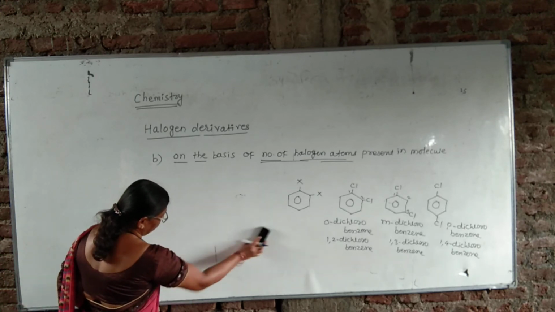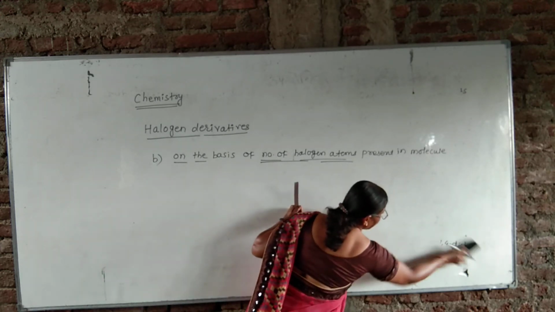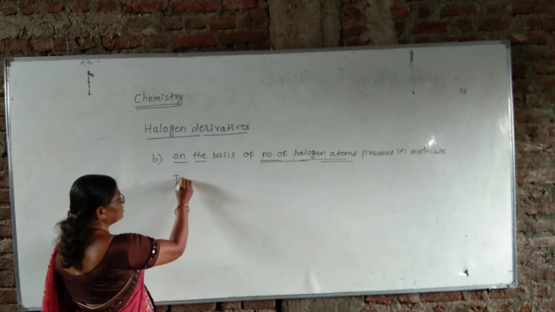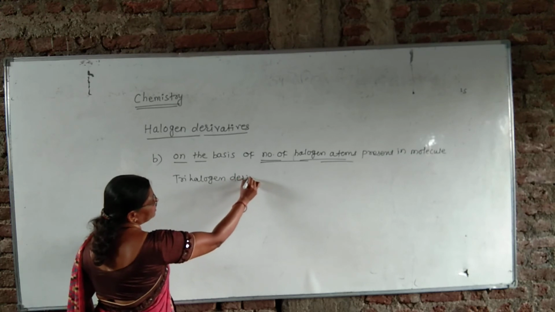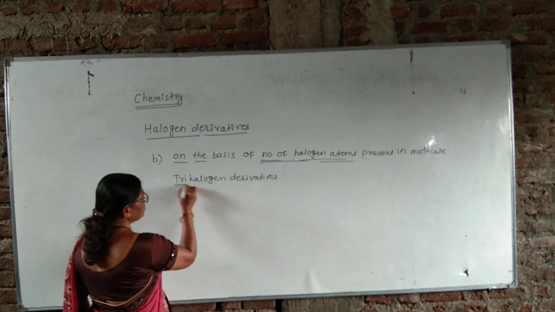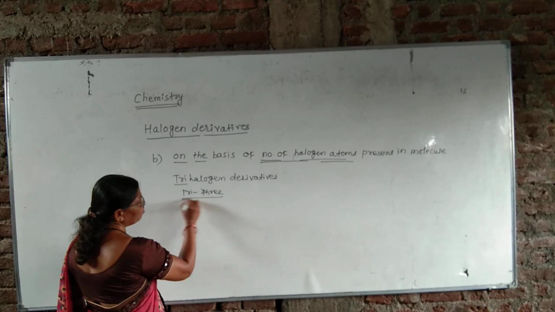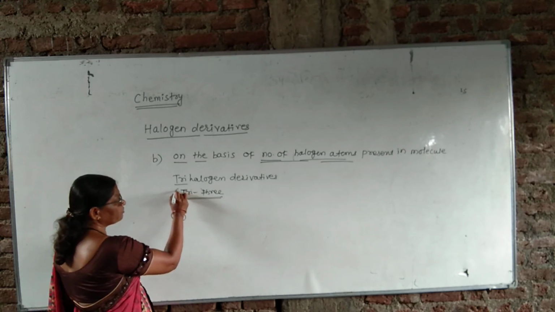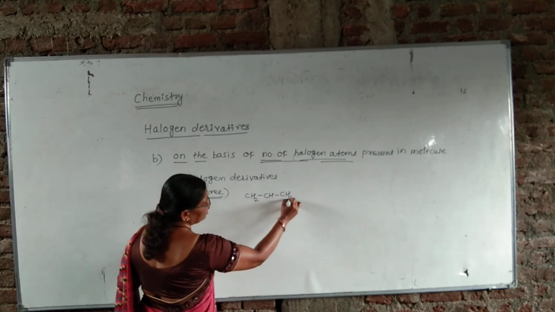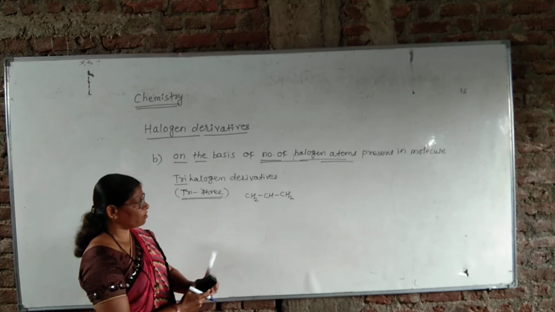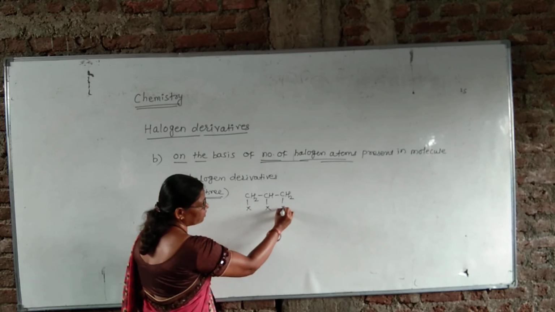The third class from the main B class is trihalogen derivatives of hydrocarbons. Tri means three, which means three halogen atoms are present in the molecule. They are called trihalogen derivatives of hydrocarbons. For example, CH2, CH, CH2. This derivative originates, for example, from propane, by the substitution of three hydrogen atoms by three halogen atoms.